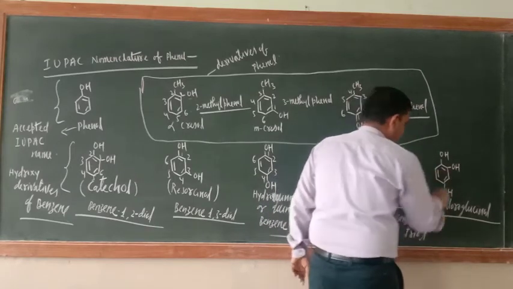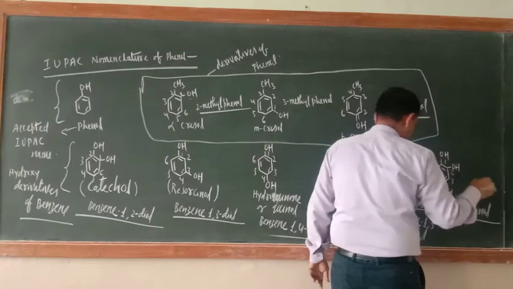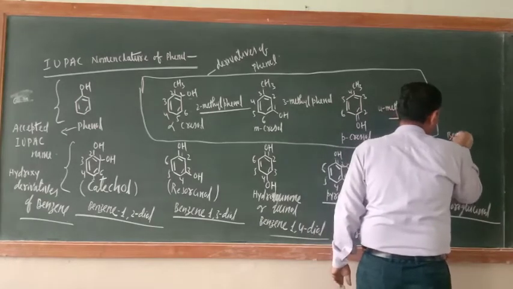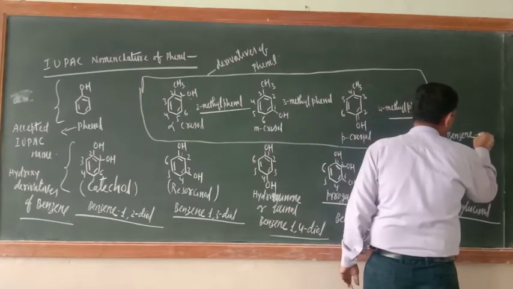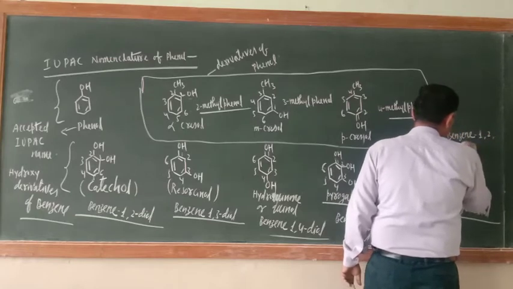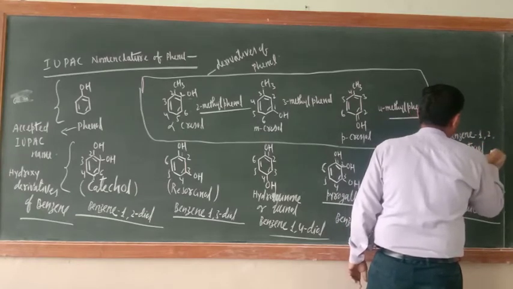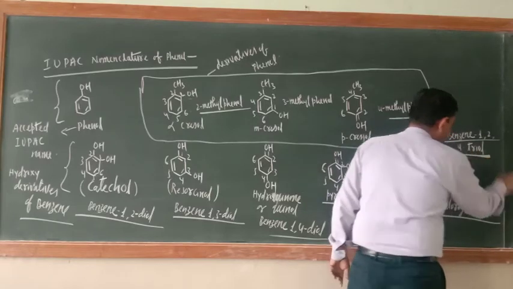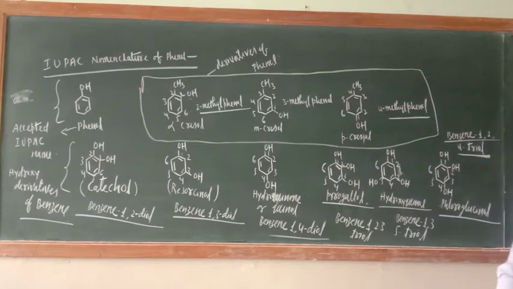What is the name of this one, 1 2 3 4 5 6? Benzene 1 2 4 triol. Okay, so this is the name of phenol.